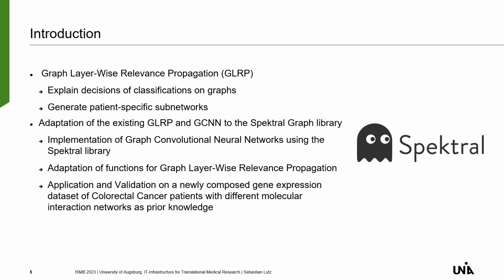And in this work we adapted the existing GLRP and GCNN to the Spektral graph library, adapted the functions for the graph layer-wise relevance propagation with this library, and applied and validated our implementation on a newly composed gene expression dataset of colorectal cancer patients with different molecular interaction networks as prior knowledge.